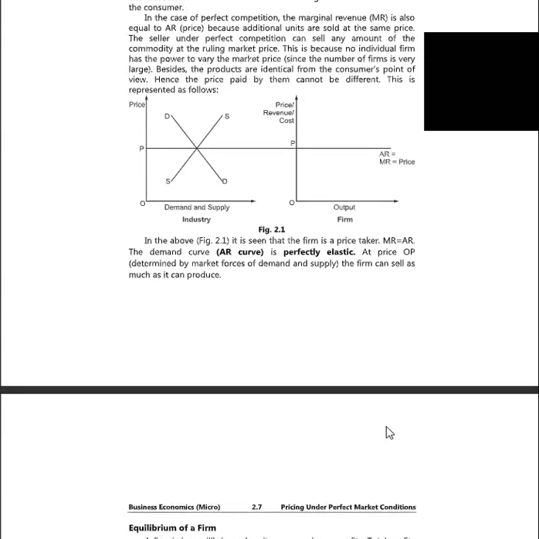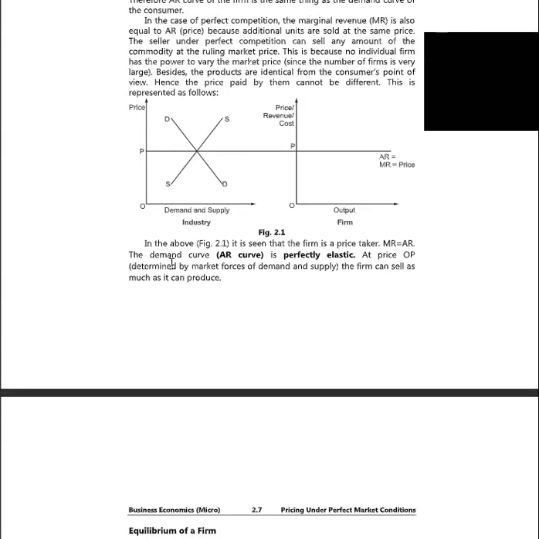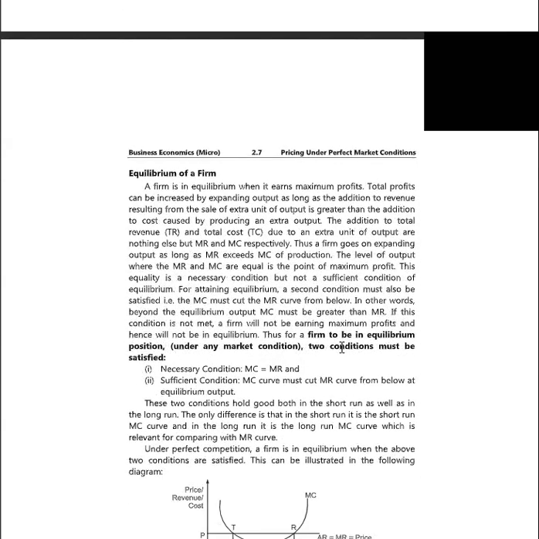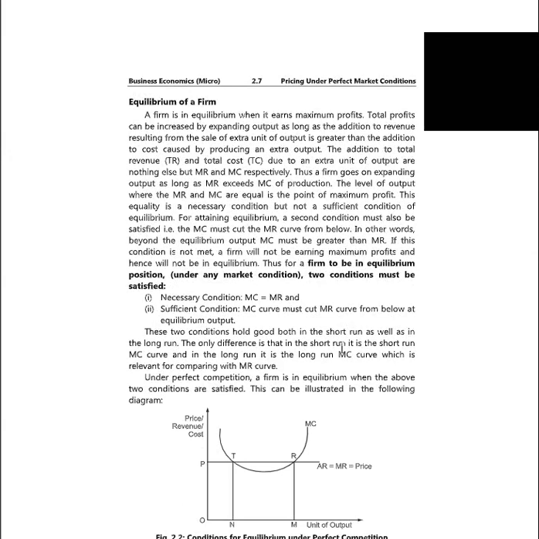So we can understand from this graph how the AR curve and MR curve are equal to each other in the demand and supply. So this is about the industry's demand and supply. This is about the output of the firm. So the demand curve, that is price, is equal in both the cases. Then next we have equilibrium of a firm.